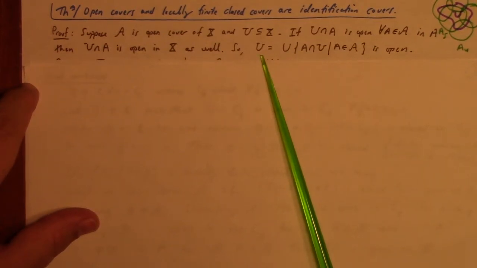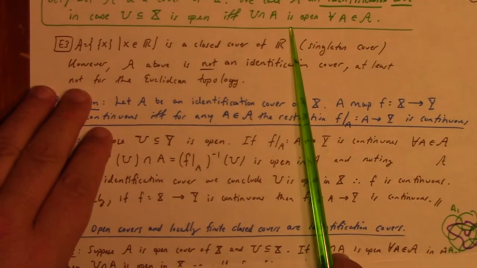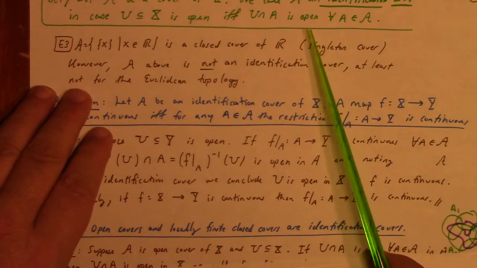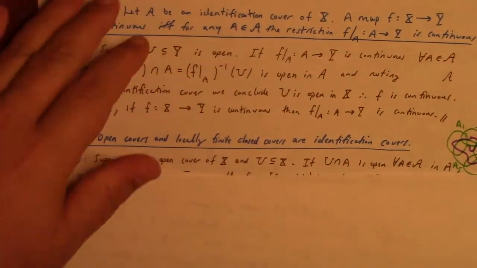Anyway, so now since each one of these is open, we've got a union of open sets which is open. In other words, the condition that U intersect any A in the cover is open implies that U is open. All right. So that's like going back to the definition. U open implies that, right? Now the identification cover, we also need this implies that. So I guess we're going to do that next here.